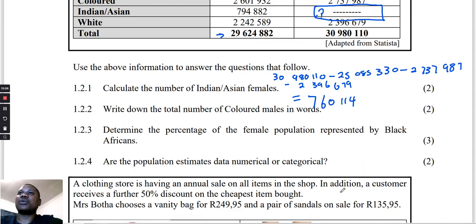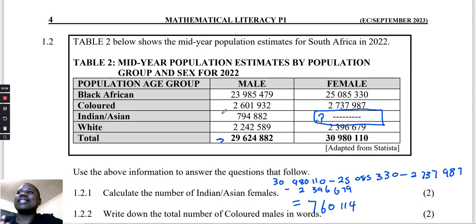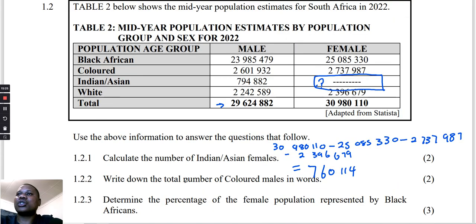Okay, let's go to the next one. They say write down the total number of colored males in words. So the first thing that I would like to do here is to take this number and write it down so that we know what we are writing. They say write down the total number of colored males.